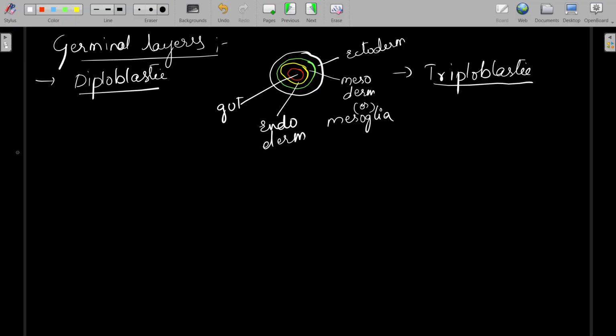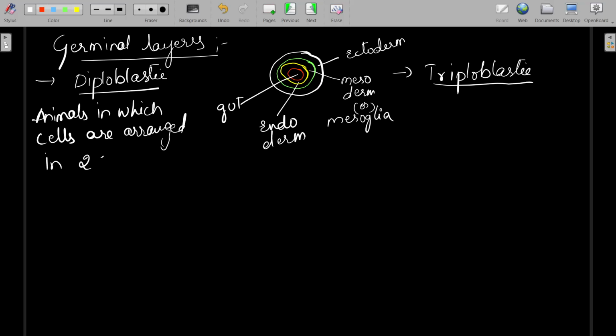Now these diploblastic animals, in which cells are arranged in two embryonic layers, are divided into two types.